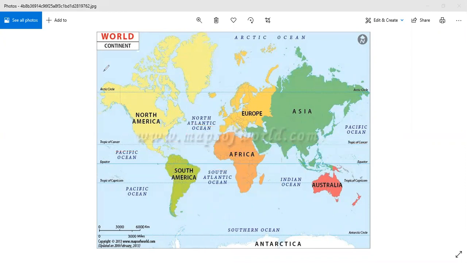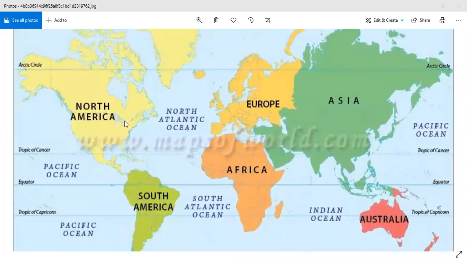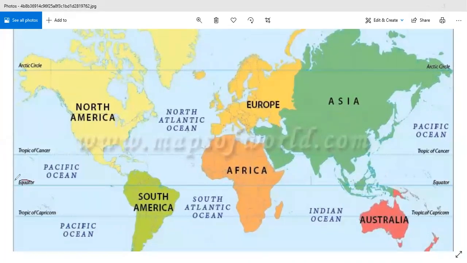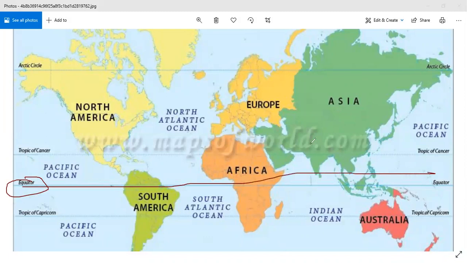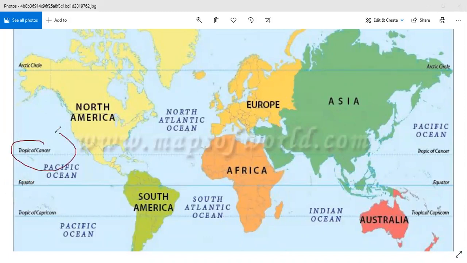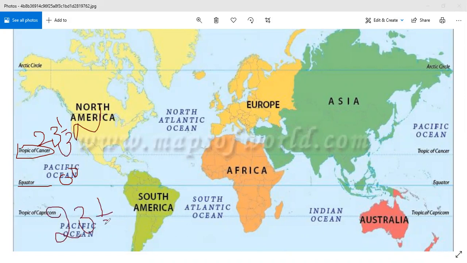The important latitudes are the Equator, which passes exactly through the middle of the Earth at 0 degrees, then the Tropic of Cancer at 23.5 degrees north latitude, and the Tropic of Capricorn at 23.5 degrees south latitude. Please remember these latitudes. These are very, very important.